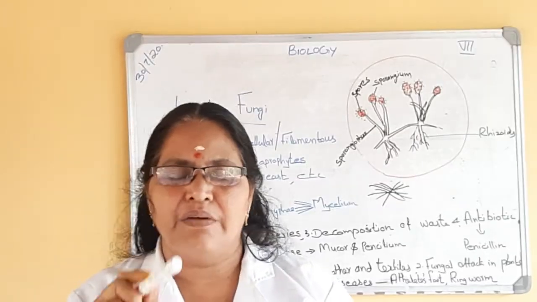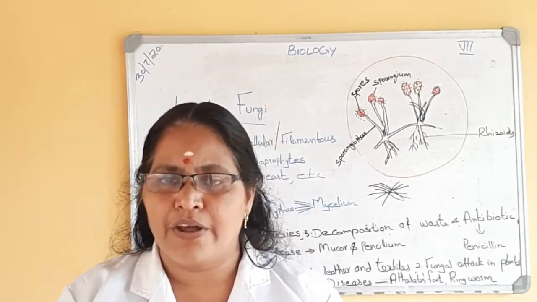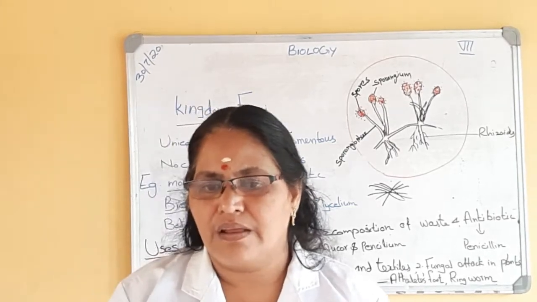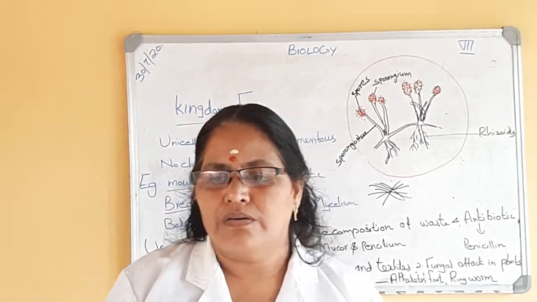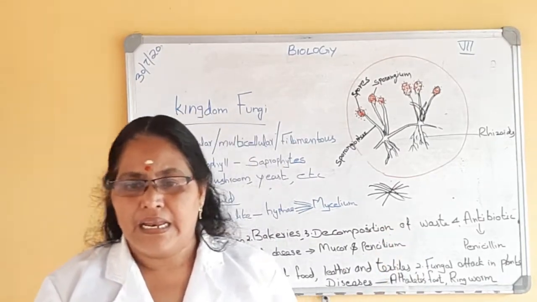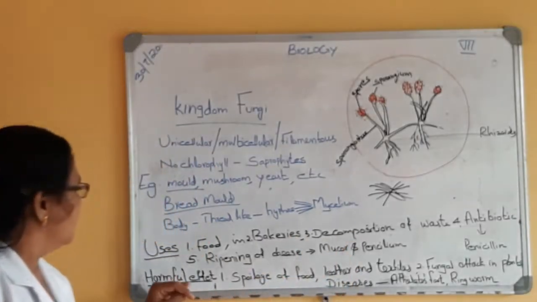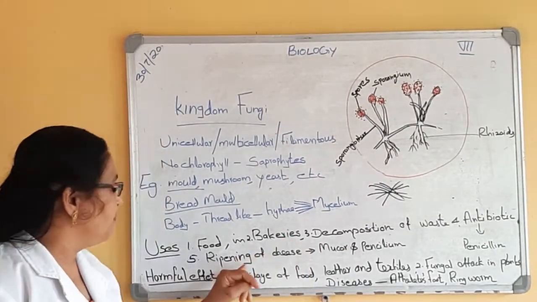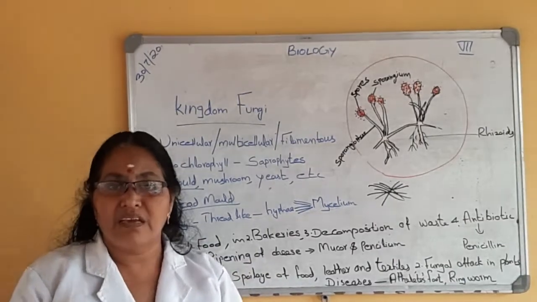So penicillin is an important antibiotic produced from fungus. That is an important use of fungi.